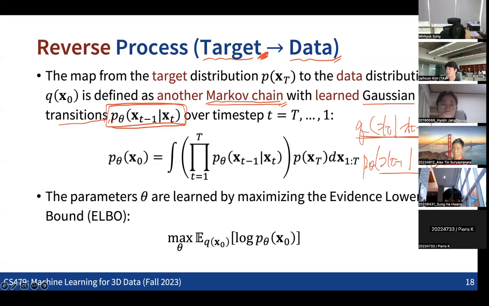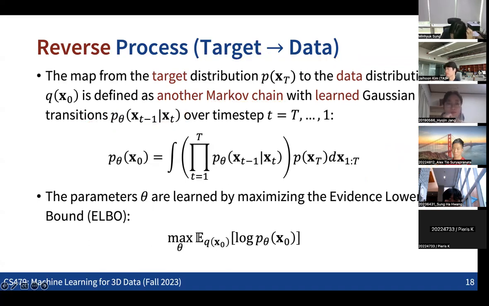In the same way, the reverse process is defined as starting from the target distribution and repeating the reverse transition multiple times, which is defined as a Gaussian transition, in a way that the output matches the given data distribution. The target, sorry, not target, the data distribution that we want to learn. So that's what we are going to do. Make sense?